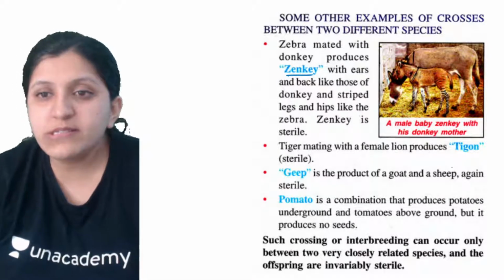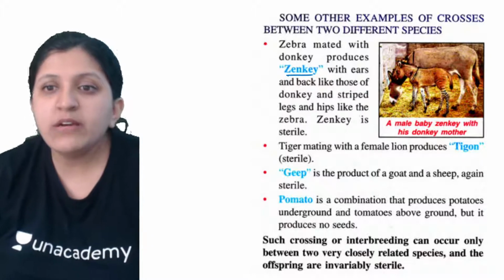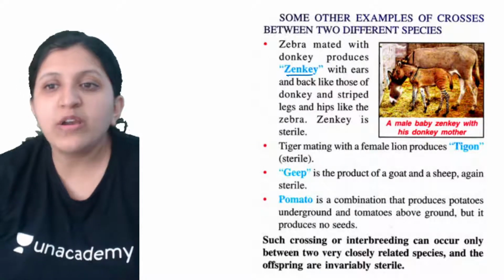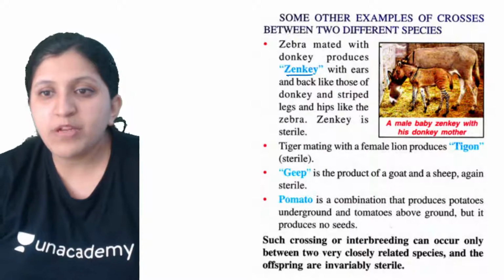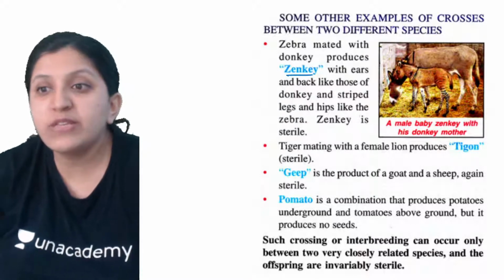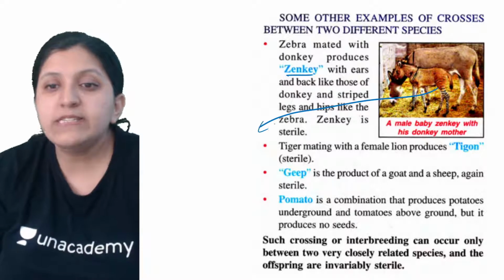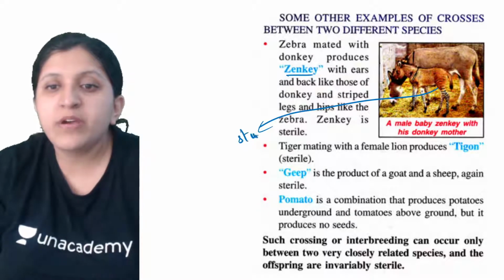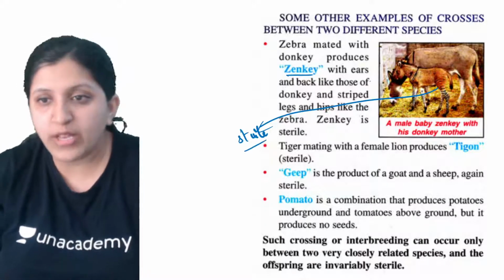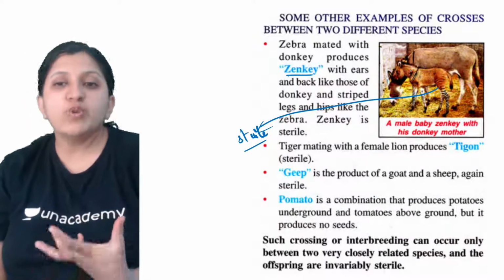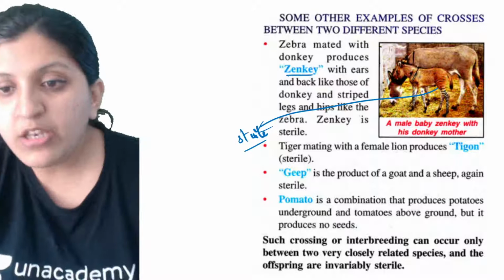It has ears and back like those of a donkey, striped legs and hips like the zebra. The zonkey is sterile, not a fertile one, so it cannot give rise to a new individual.